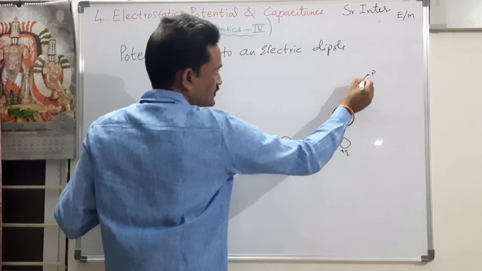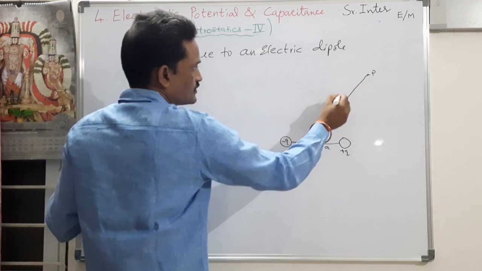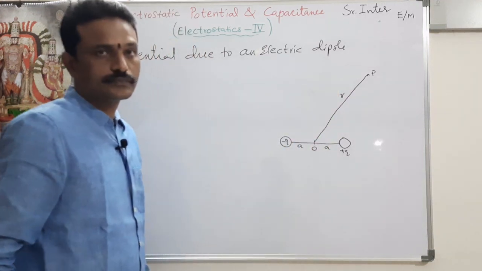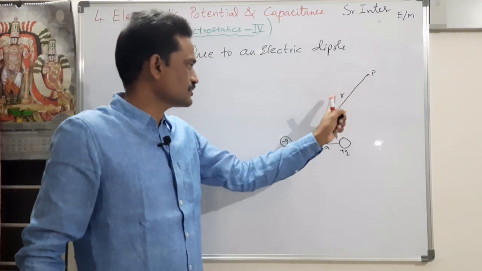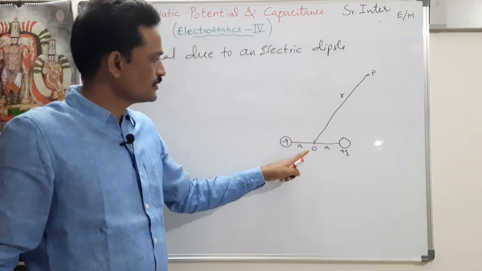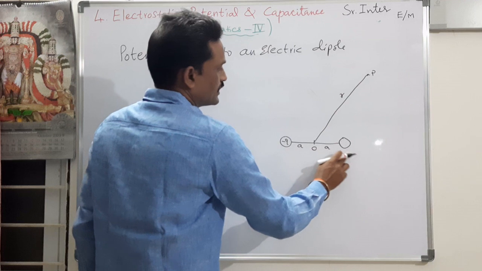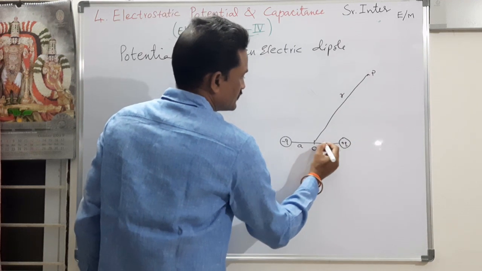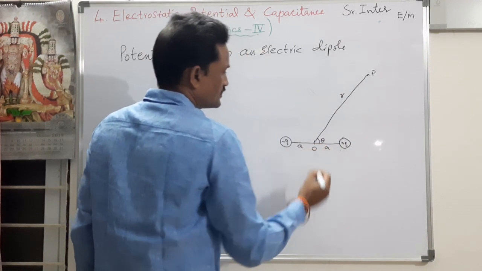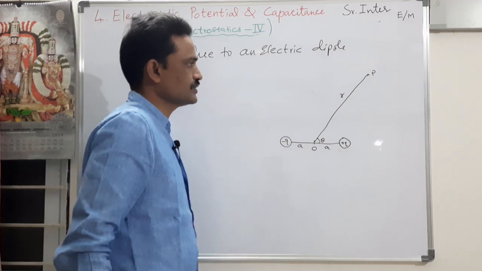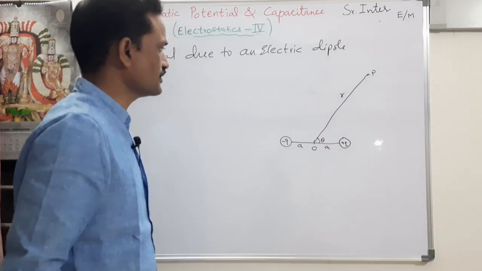Let us say this distance is r. So point P is at a distance r from the center of the electric dipole O, and it is making an angle theta with the axial line. This is the axial line that we discussed already in the previous videos.